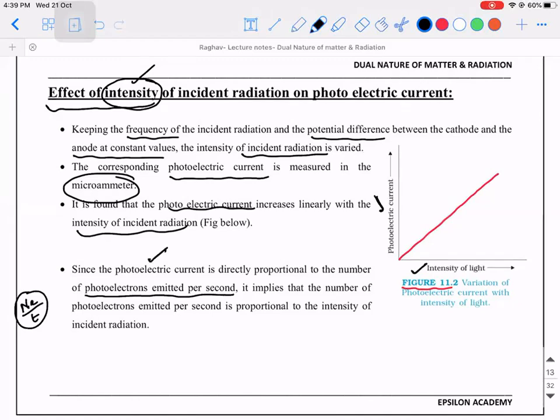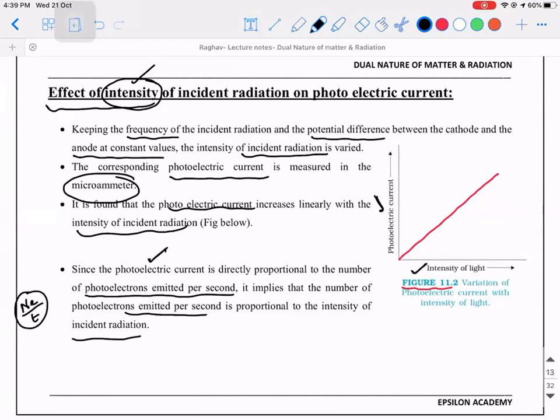So photoelectric current is directly proportional to the number of photoelectrons emitted per second. It implies that the number of photoelectrons emitted per second is also directly proportional to intensity of incident radiation. Meaning, if you increase or decrease the intensity, you can increase or decrease the number of photoelectrons per unit time.